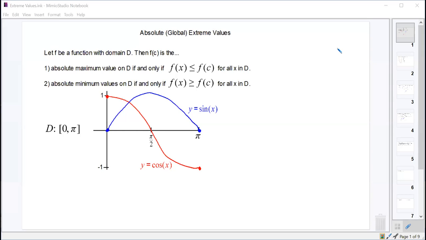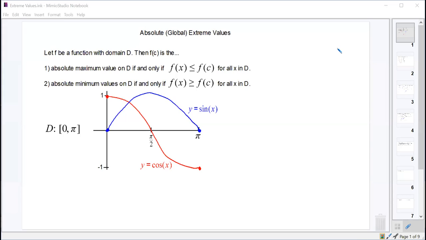All right, so when we talk about absolute or global extrema, or extreme values, or global maxima or global minima, or absolute maxima or absolute minima, those are all the same thing. It just means it is the highest point or the lowest point on our function.